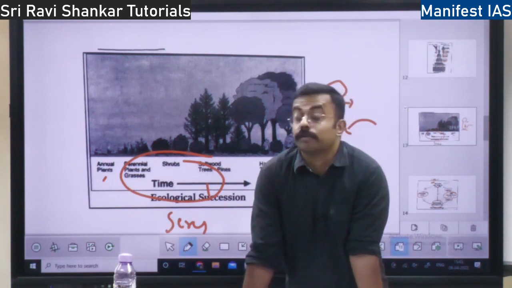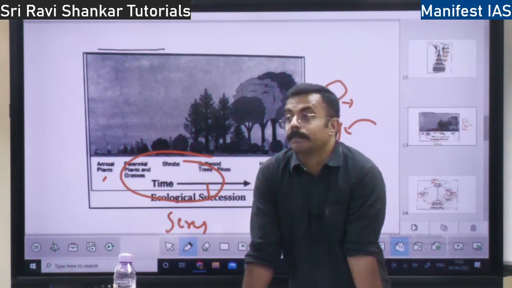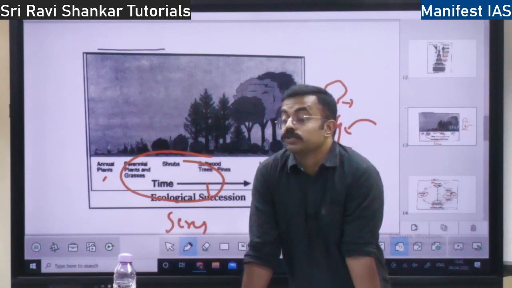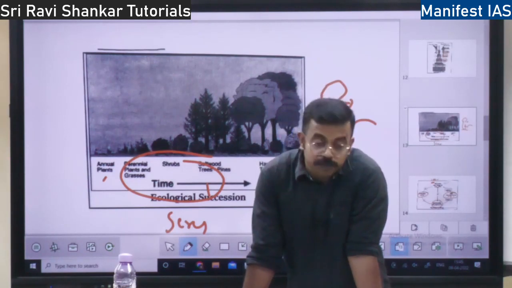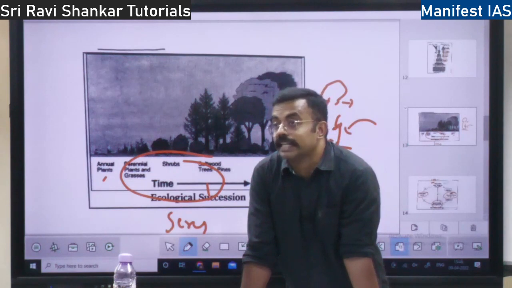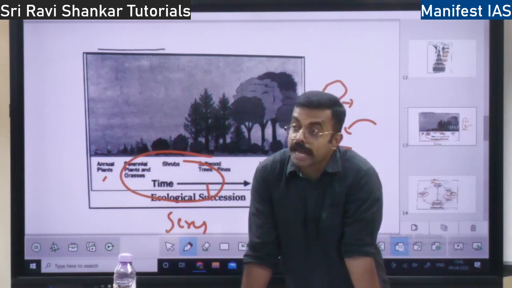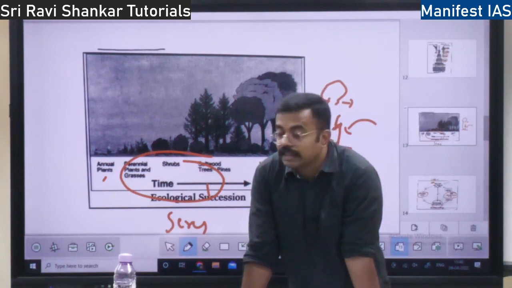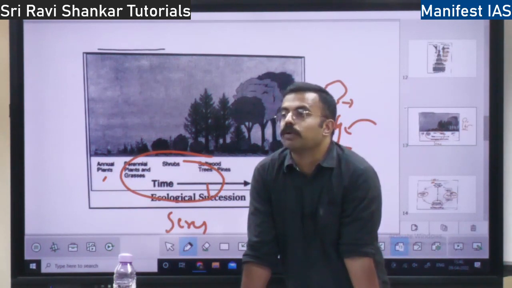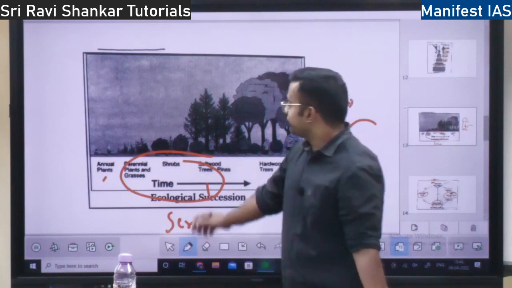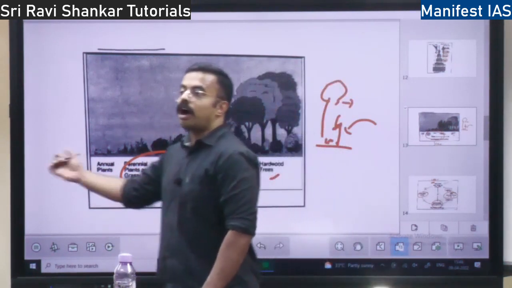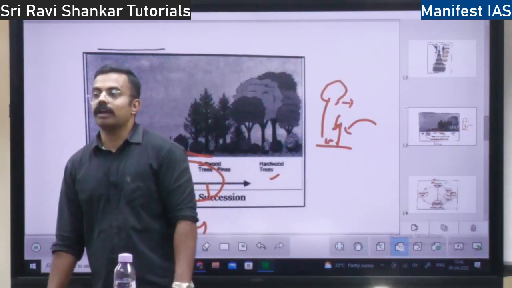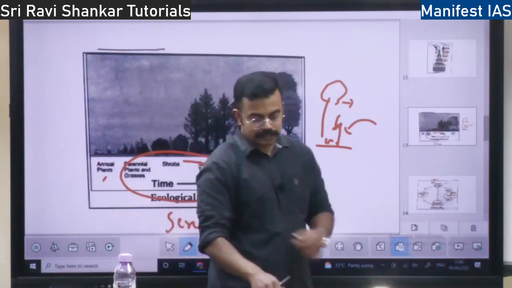Then you might ask me, why not the bigger organism directly come and take that place? Because there is no suitable habitat. Only when the smaller pioneer community creates some change, then based on that change, the bigger community comes. Until that change happens, the bigger community won't come. Let's say if there is no grass at all, how will a rabbit come there on a barren land? There should be grass first, right?